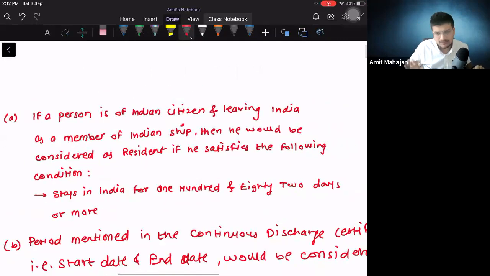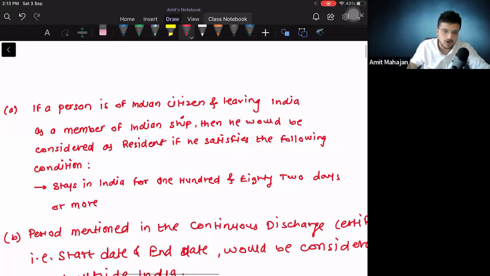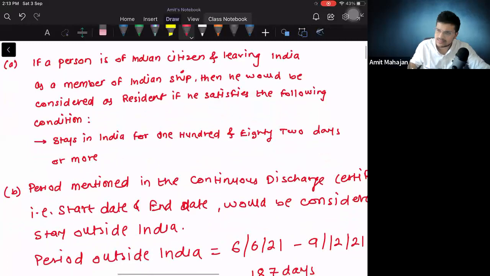देख, अभी if you see my answer, you'll realize that I have not written anything technical. I have just written my understanding of the provisions. तुझे यही करना है. If a person is of Indian origin, if a person is an Indian citizen होना चाहिए, is an Indian citizen and leaving India as a member of Indian ship, then he would be considered as a resident if he satisfies the following condition: stays in India for 182 days or more. That's it. This is my concept. This is my provision. Okay.